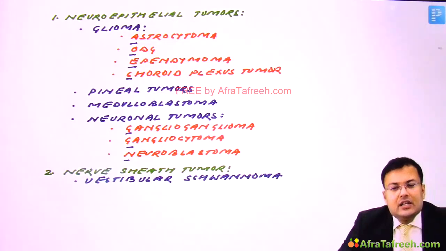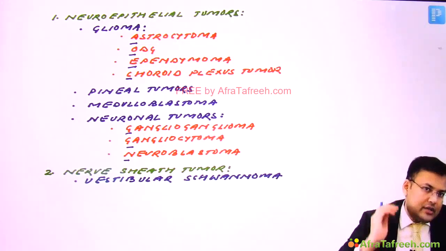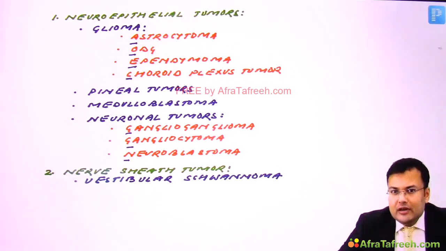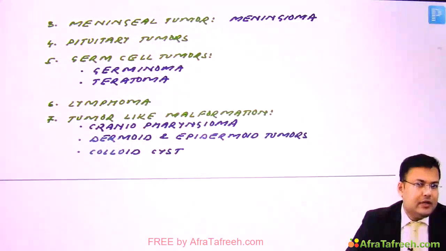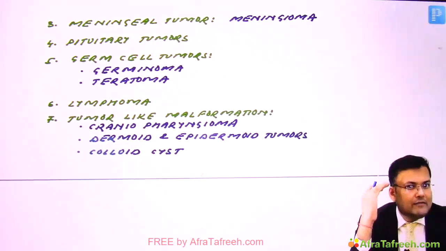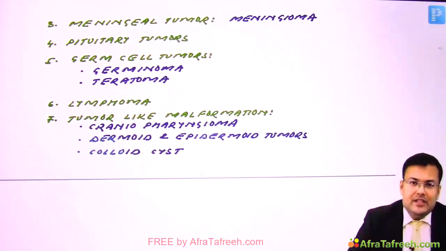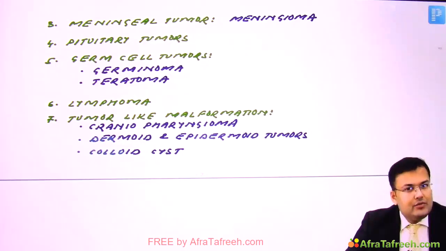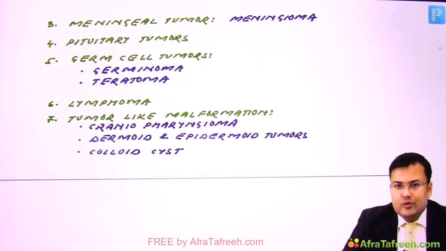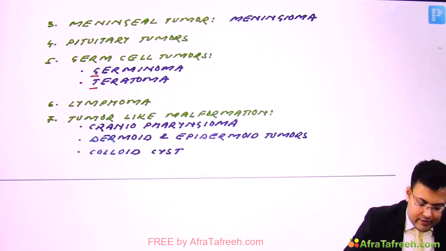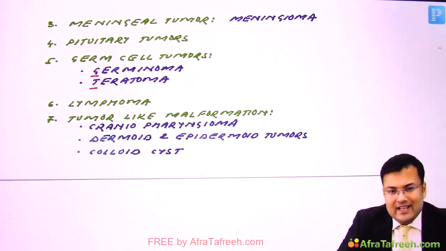Now second is nerve sheath tumor, and in nerve sheath tumor, which tumor is included? Vestibular schwannoma. Third is meningeal tumor, and what is the tumor arising from meninges? And that is meningioma. Fourth is pituitary tumor. Fifth is germ cell tumor. In germ cell tumor, we include germinoma and teratoma.